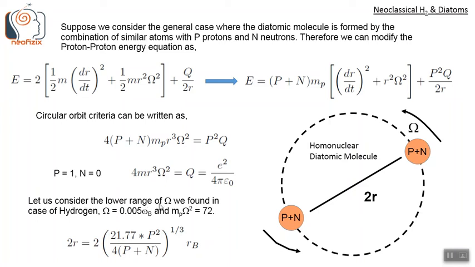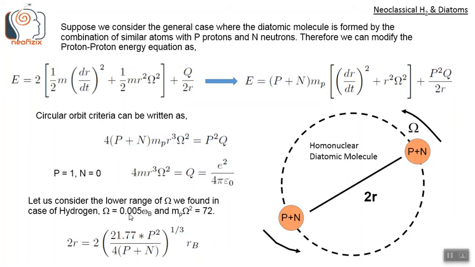Let us now consider the lower range of omega we found in the case of hydrogen. That is, omega is 0.005 omega b, corresponding to the longer bond separation length, 3.5 rb. Therefore, mp omega square will be 72.